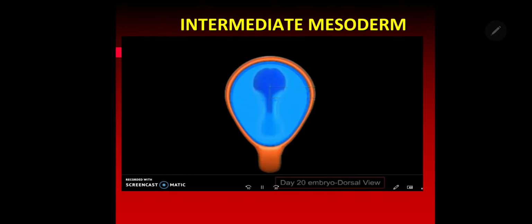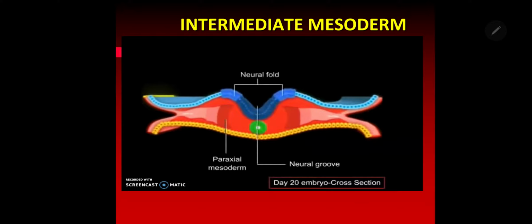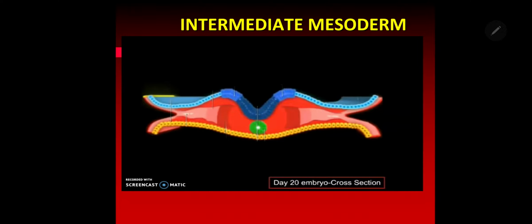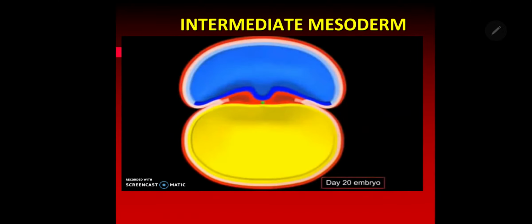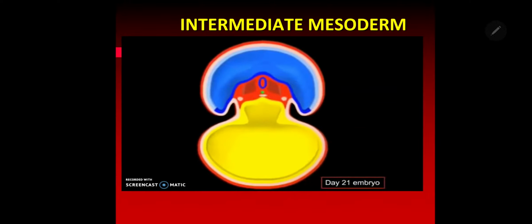And if you take a coronal section through the developing embryo showing the three germ layers, you can see from above to below the ectoderm, mesoderm and endoderm. You can see there, during the folding stage of the developing embryo, there is a lateral folding. You are seeing the coronal section of the developing embryo here.